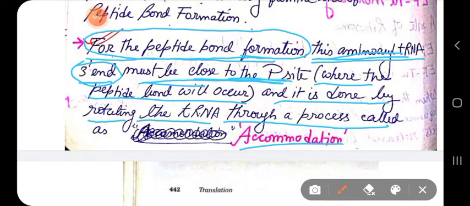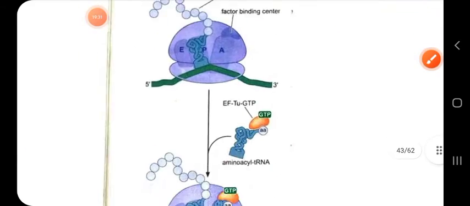So again I repeat, EF-Tu has done its job. Now the main problem is the 3' end of the aminoacyl tRNA is far away from the peptide bond formation, or you can say it is far away from the peptidyl transferase center. So to make that 3' end close to the peptidyl transferase center, we have to rotate that tRNA through a process called accommodation.